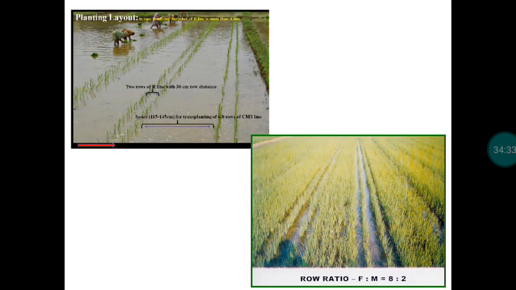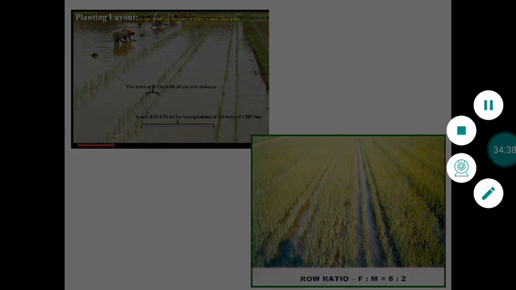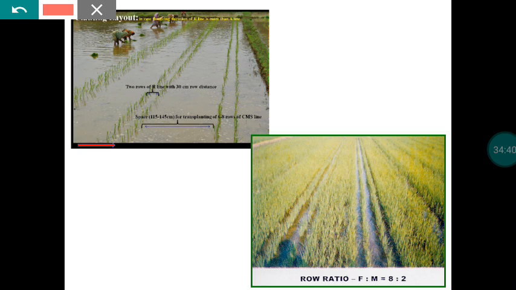So this is the system of planting. Here you can see, first we have to transplant two rows of R-line material in all the places. After that, in this space we have to accommodate either 8 rows or 10 rows of the A-line material. Here you can see the established plantations. This is all R-line material, this is all A-line material, again 2 rows of the R-line, then A-line, like that. So here they followed 8:2.